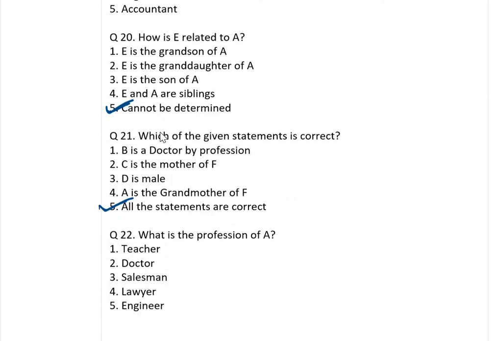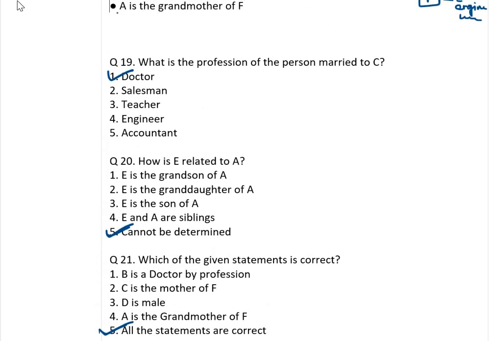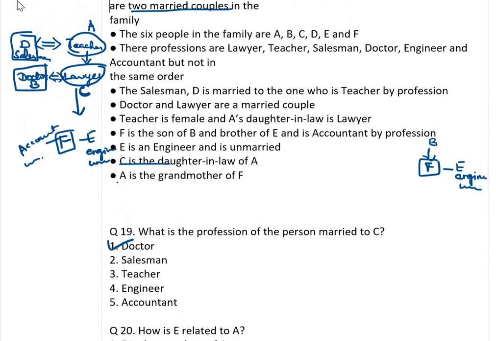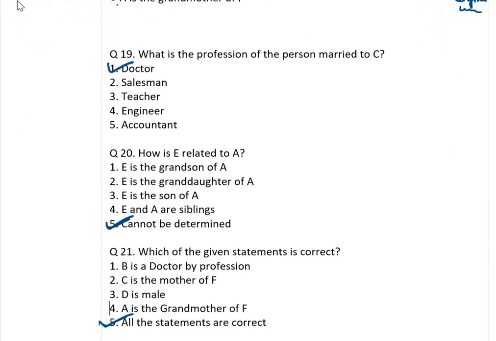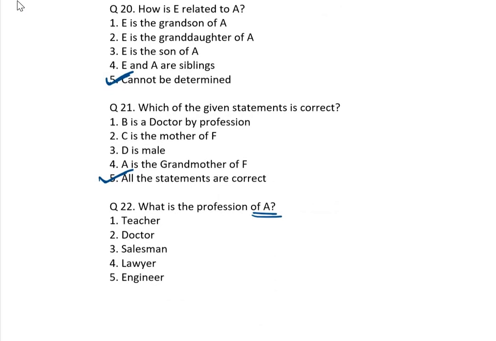Next, what is the profession of A? Just we scroll it and then I will show the answer. Here, A is a teacher. Okay, answer is teacher.